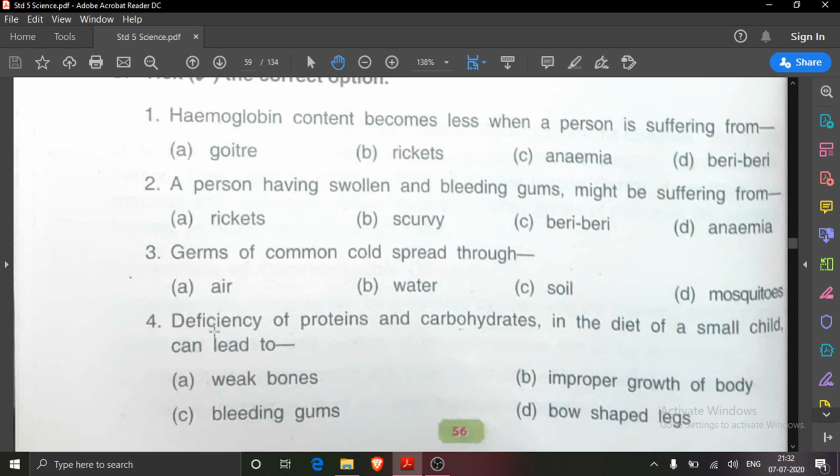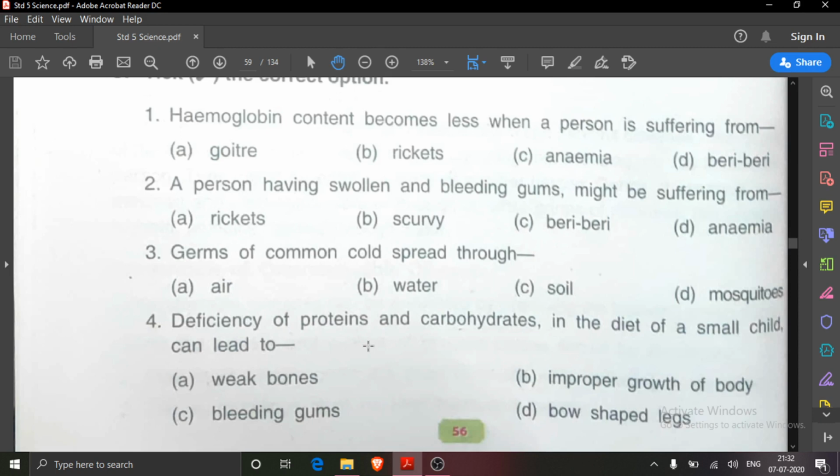Next one is: deficiency of proteins and carbohydrates. Deficiency means lack, less in our diet. If proteins and carbohydrates are less in the diet of a small child, it can lead to what? Those two pictures you have seen.